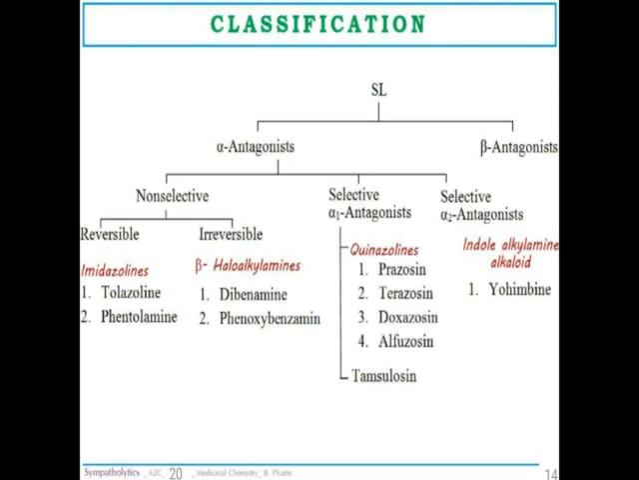Now classification into alpha antagonist and beta antagonist. Alpha antagonists are again non-selective. The non-selective ones are again classified into reversible and irreversible. From our syllabus point of view, we have the selective alpha 1 antagonists, that is, the quinazoline ring structure as a lead molecule. So prazosin, terazosin are there for your syllabus. Then selective alpha 2 antagonists are there. Example yohimbine, it is not there for our syllabus.